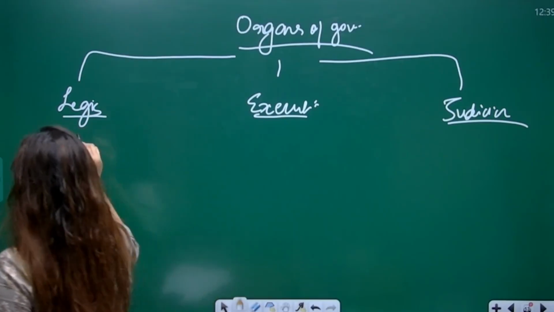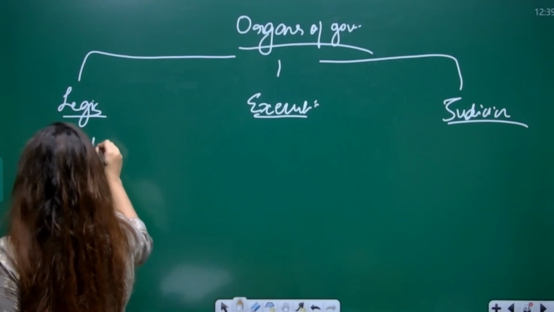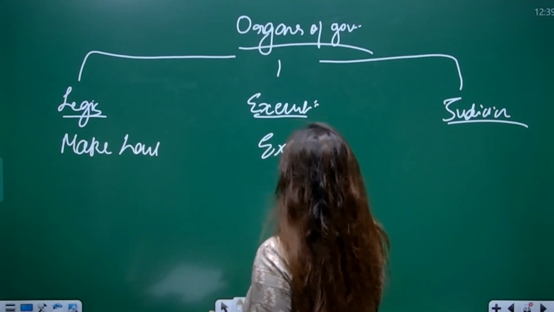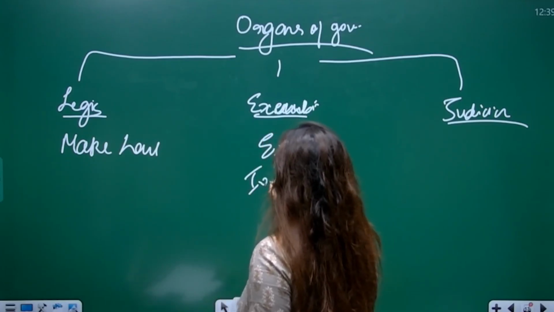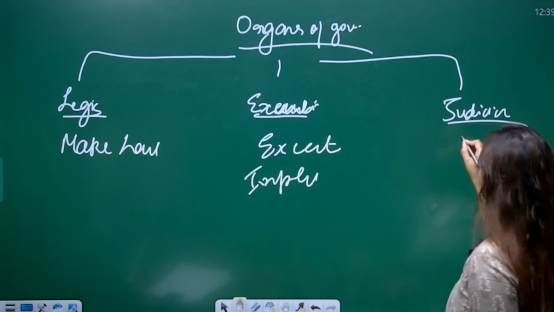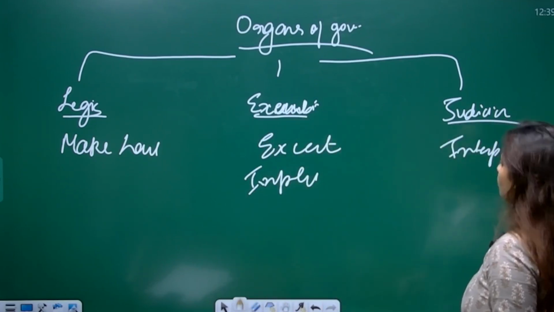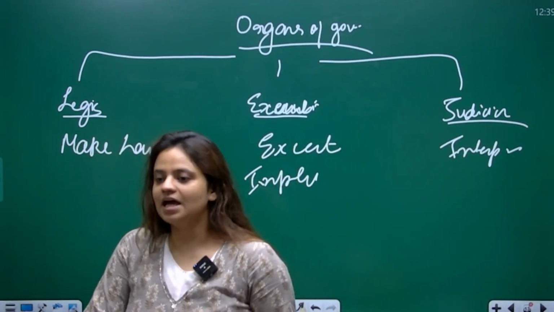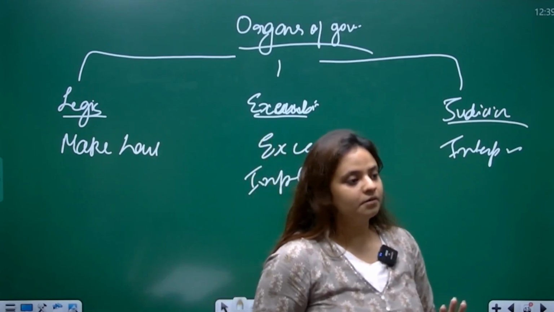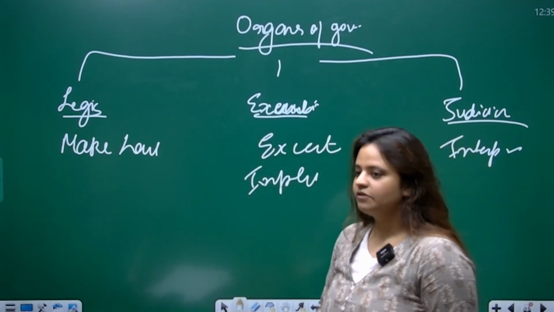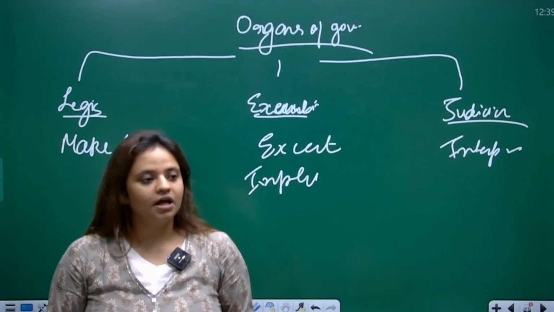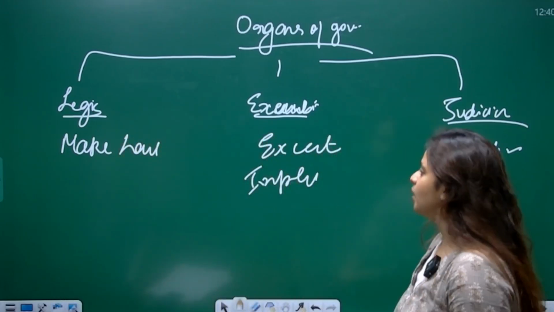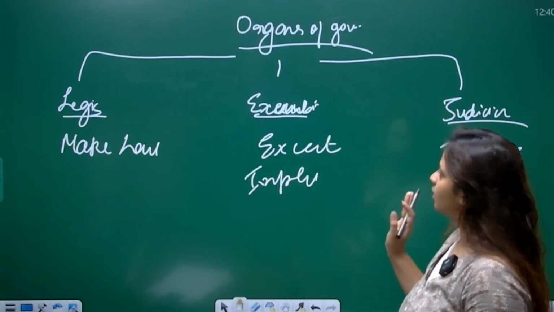What is the work of legislature? The work of legislature is to make laws. The work of executive is to execute laws, or you can say implement laws. The work of judiciary is to interpret laws. So whatever laws are made by legislature, the executive implements them in the society, and the judiciary interprets them and tells you the meaning of the laws. It tells you the provisions, what they mean, and makes you understand the provisions and the laws that are made by the legislature. So these are the works of the organs of the government.